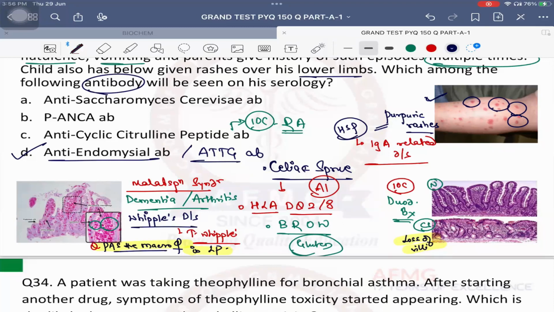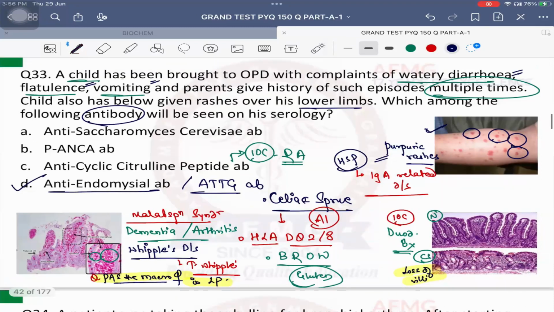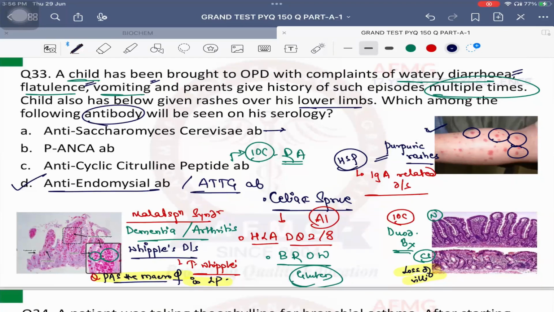Okay? So that's important. Next is anti-Saccharomyces cerevisiae antibody. ASCA antibodies are seen in which condition? Crohn's disease. Okay, autoimmune condition known as Crohn's disease. It is seen in ASCA usually.